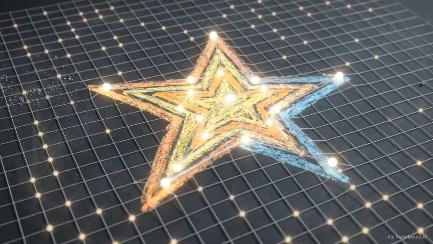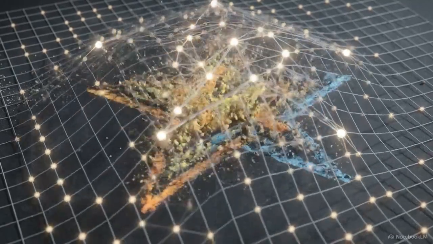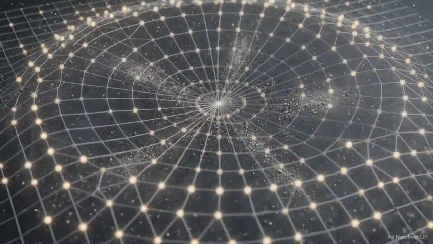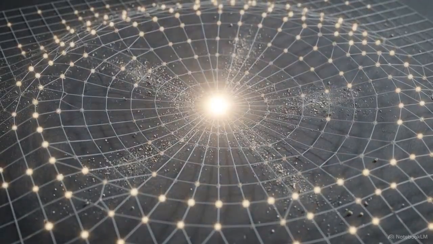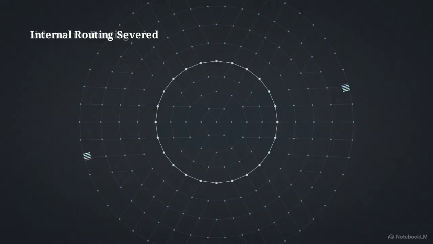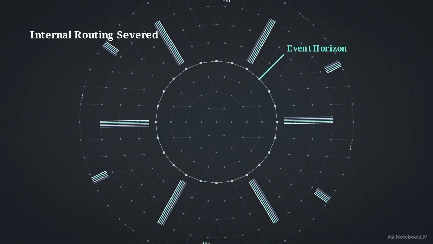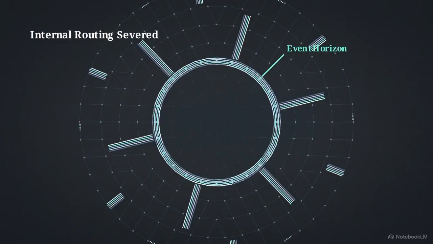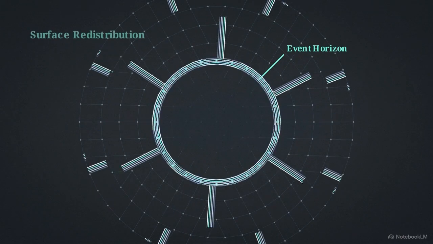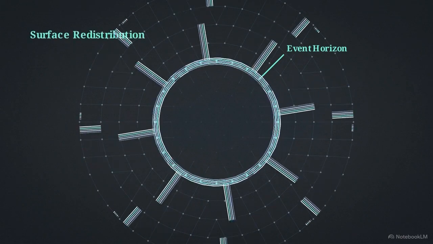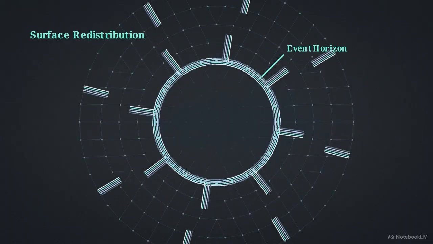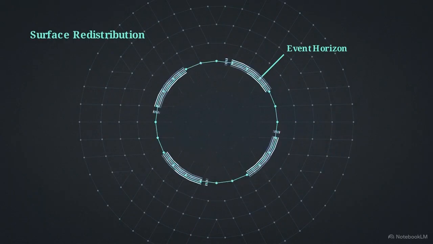In extreme gravitational environments, the network reaches its Vertex Information Capacity Limit, a point where no more burden can be localized. The event horizon emerges as an effective surface where the transport speed of the discrete lattice drops to match the local escape velocity. Internal routing is severed at this limit, forcing the system to route and redistribute the 5-component carrier state horizontally across the horizon.